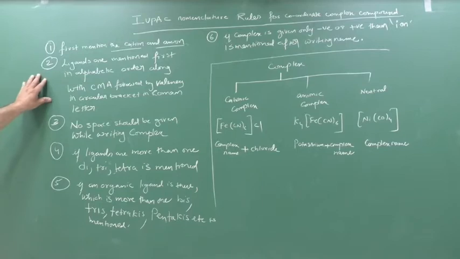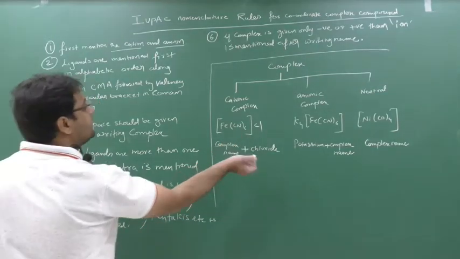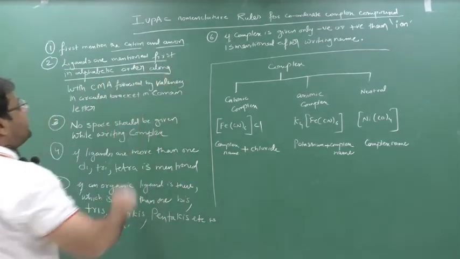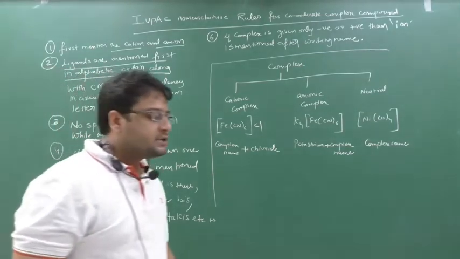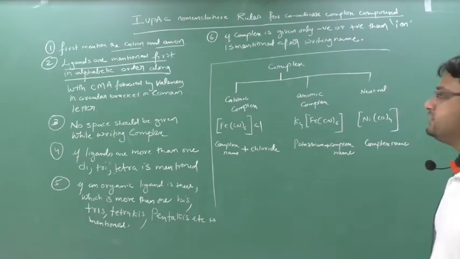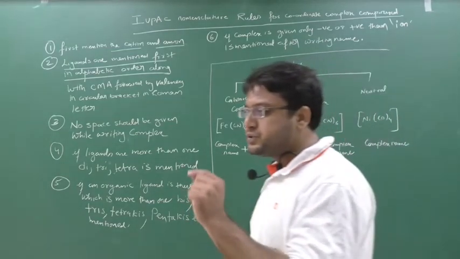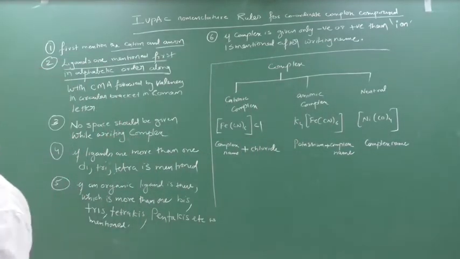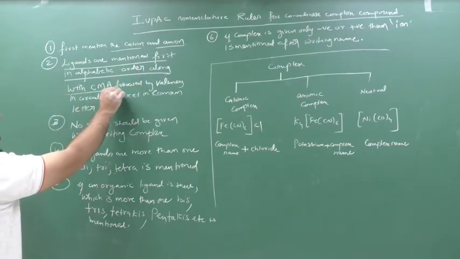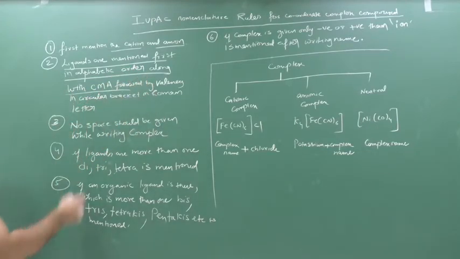Ligands are mentioned in alphabetic order. If you see the complex part, there will be ligands. If there is more than one ligand, then the ligands are mentioned in alphabetic order irrespective of their charge. Suppose in the complex there are two or more ligands with different charges; we do not look at the charge, we look at their names, and based on alphabetical order, first you mention the ligands, then the central metal atom, followed by the valency in circular brackets in Roman numerals.